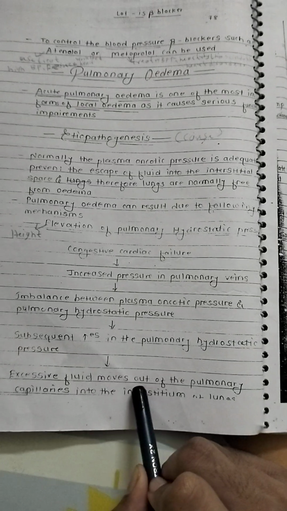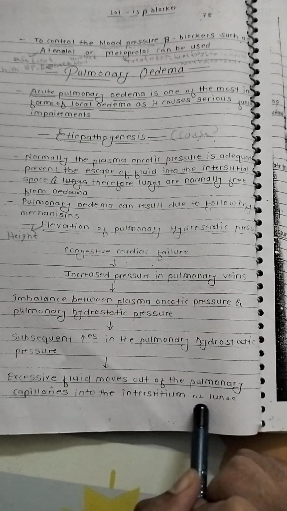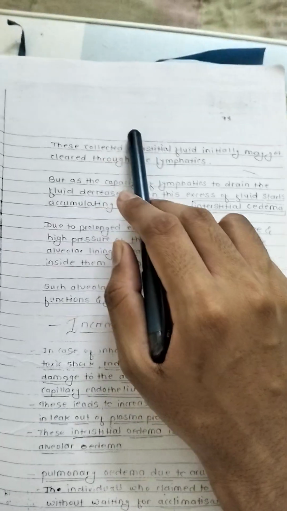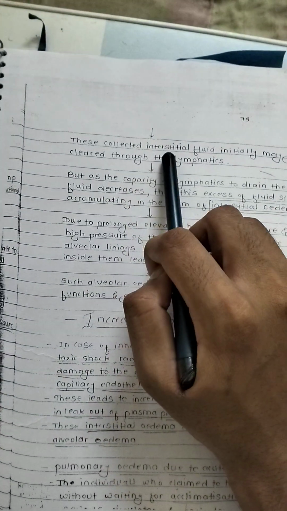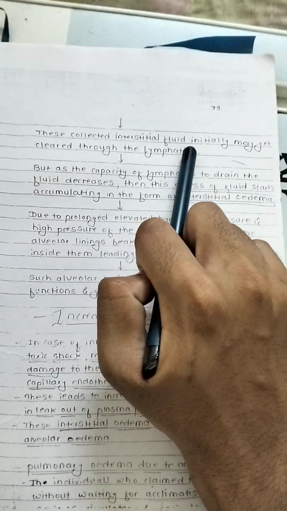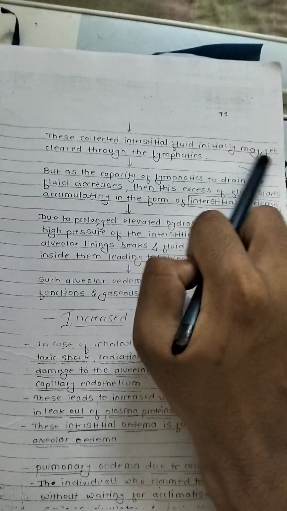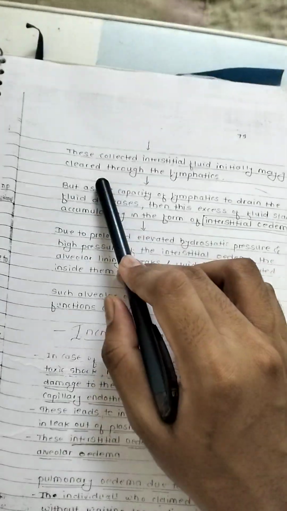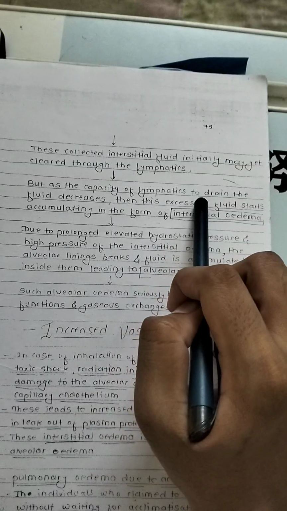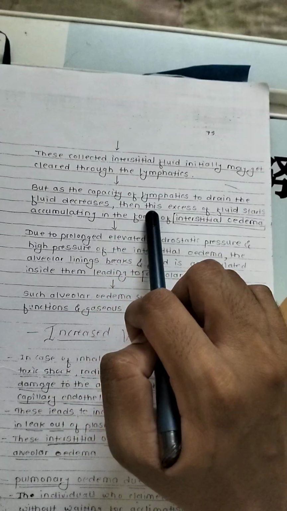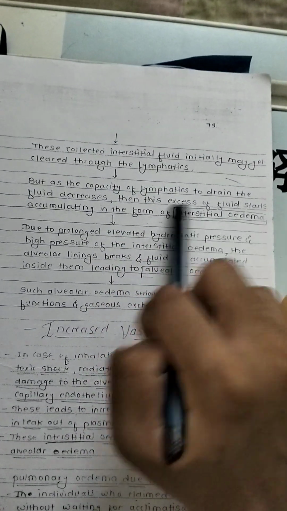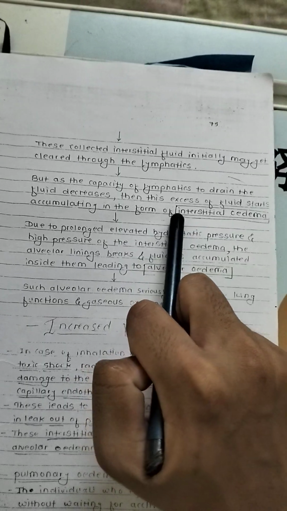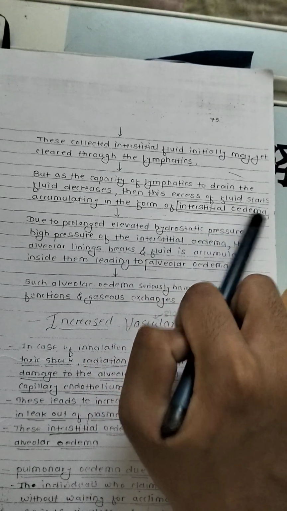Excessive fluid moves out of the pulmonary capillary into the interstitium. Initially this collected interstitial fluid may be cleared through the lymphatics, but when the capacity of the lymphatics to drain the fluid decreases, the excess fluid accumulates, leading to interstitial edema.